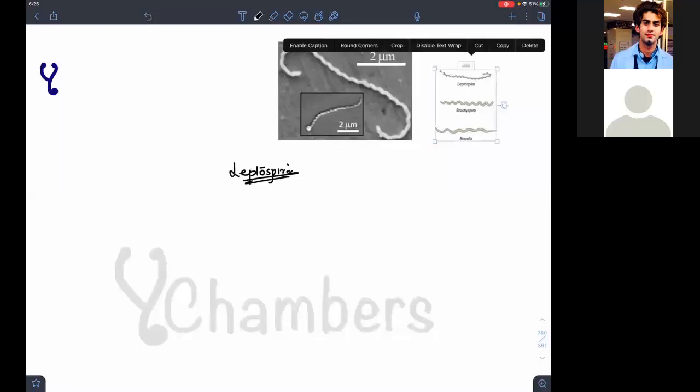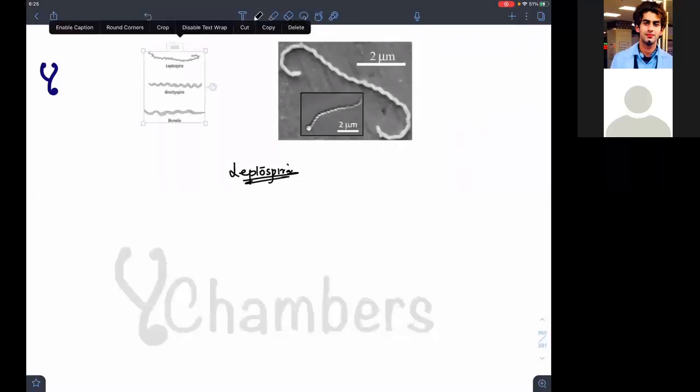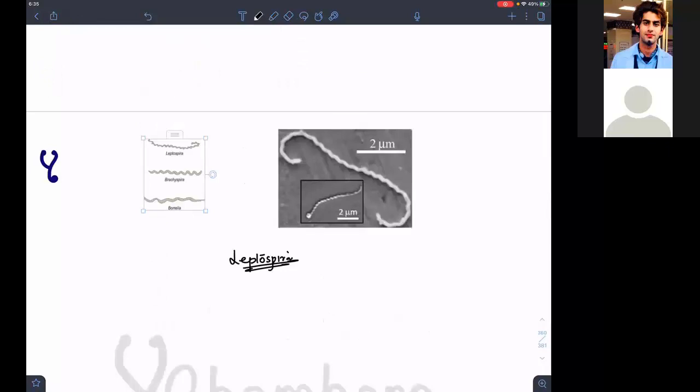The way to make life easy is that you see three bacteria. We have Leptospira, we have learned about Treponema, and we'll be learning in the next topic about Borrelia. Now, I want you to remember that for Leptospira, you should always remember hooks. Leptospira has hooks. Leptospira will be having hooked structures.